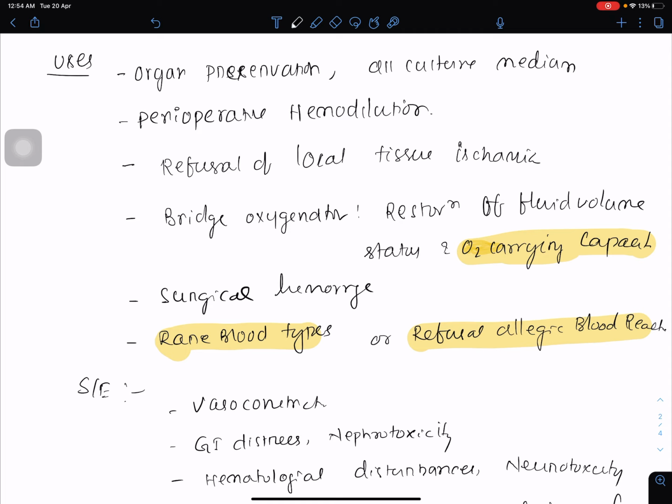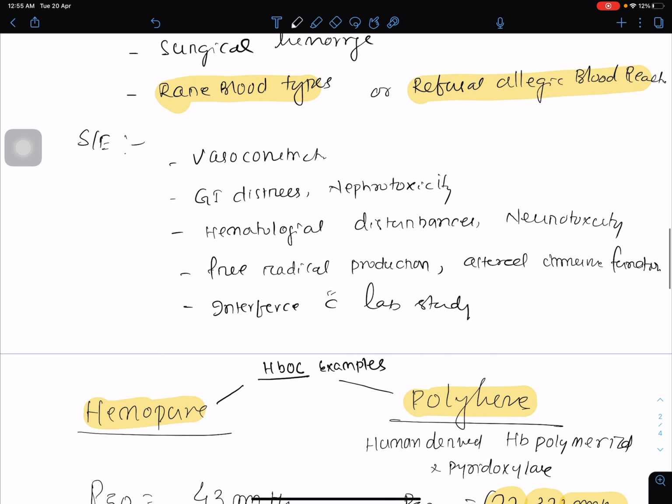If you want to give bridge oxygenation therapy, like you want to restore the fluid volume status or oxygen carrying capacity before surgery, you can use this synthetic oxygen carrier. And if there is surgical hemorrhage and it is a rare blood group, you can give it. If a patient has received a blood transfusion previously and experienced hemolytic reactions or allergic blood reaction and he is refusing blood, you can give this synthetic blood to him after proper consent.